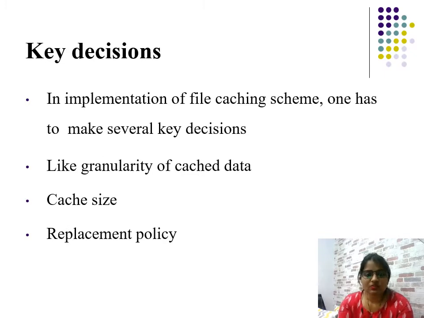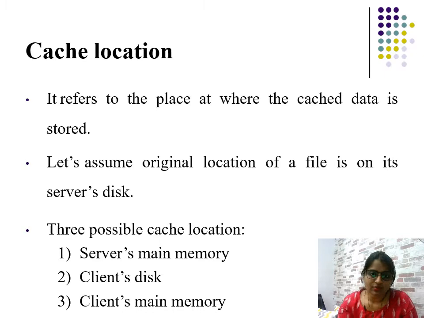So key decisions means how to implement. In implementation of a file caching scheme, one has to make several key decisions like granularity of cache data, cache size, and replacement policy. Obviously, if you are using a cache memory, the same content will be available in main memory, so that is the replacement policy you have to decide. And what type of data should be cached? Because its size is small and you cannot increase the size of cache memory, size should be considered, and what data you copy into cache memory will be considered. These are the key decisions related to cache memory.